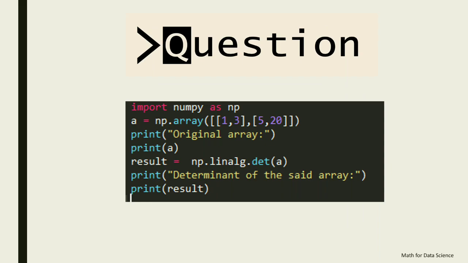This is a question based on the determinant of matrices, how it is calculated using the numpy. Please run it through the Python code and also with the pen and paper. Your time starts now.